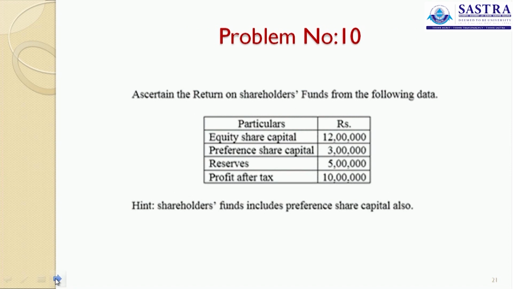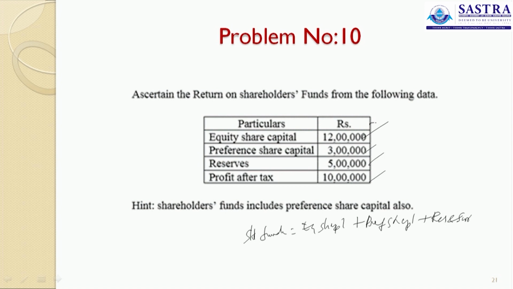Ascertain return on shareholders funds from the following data. Shareholders funds is equity share capital plus preference share capital, add your reserves and surplus. When you specifically say that it is equity shareholders funds, we should not include preference shareholders. Now, equity share capital is given, preference share capital, reserves, and this is profit after tax.